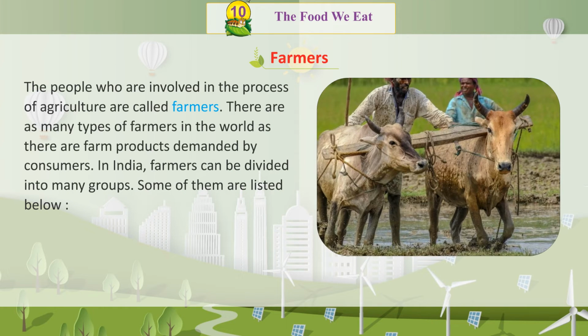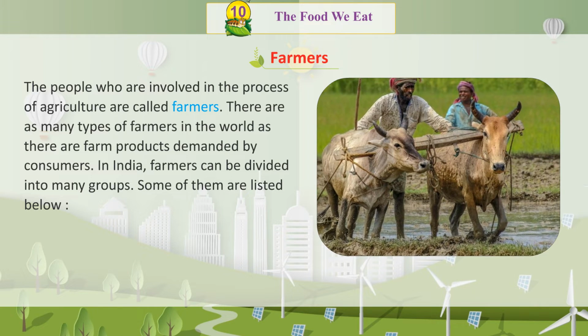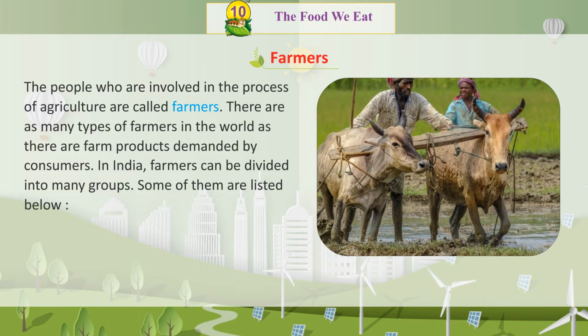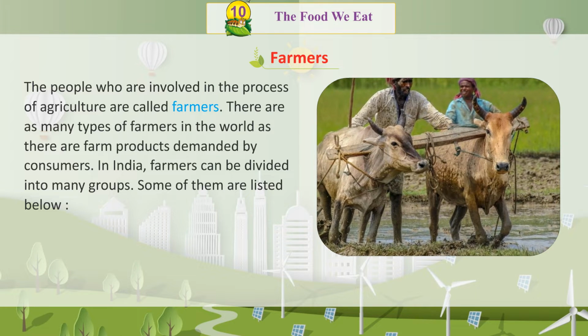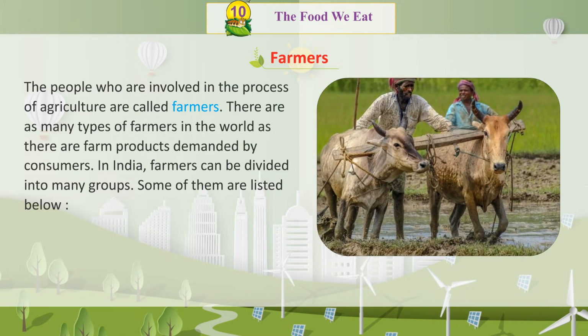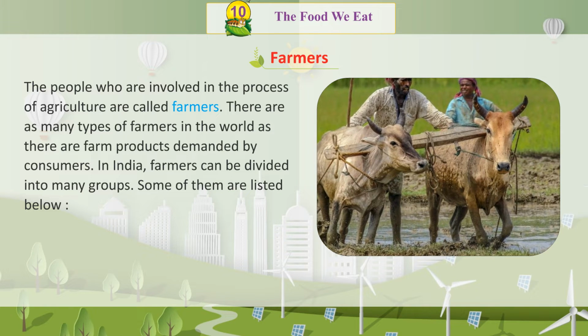Farmers. The people who are involved in the process of agriculture are called farmers. There are as many types of farmers in the world as there are farm products demanded by consumers. In India, farmers can be divided into many groups. Some of them are listed below.